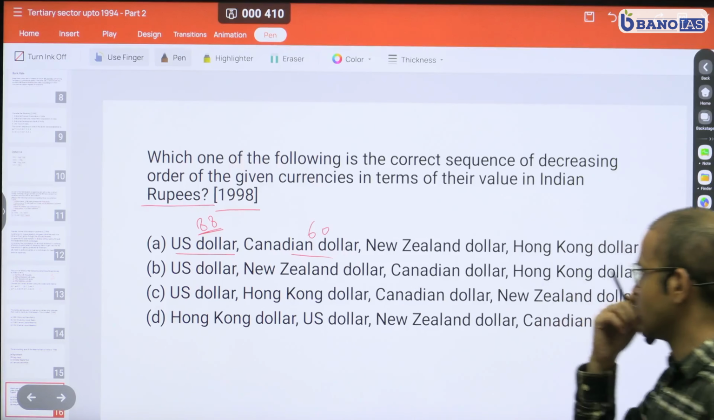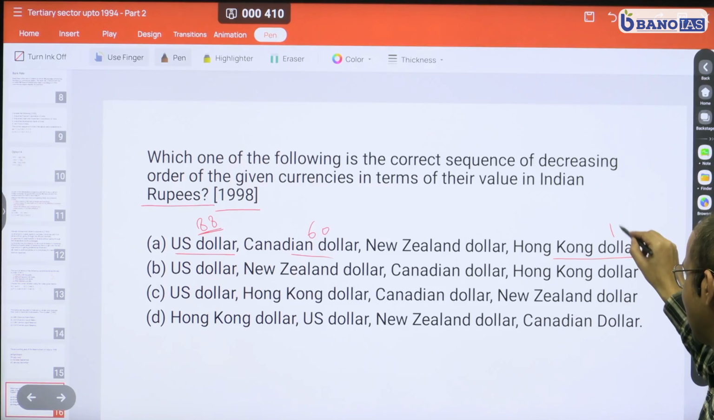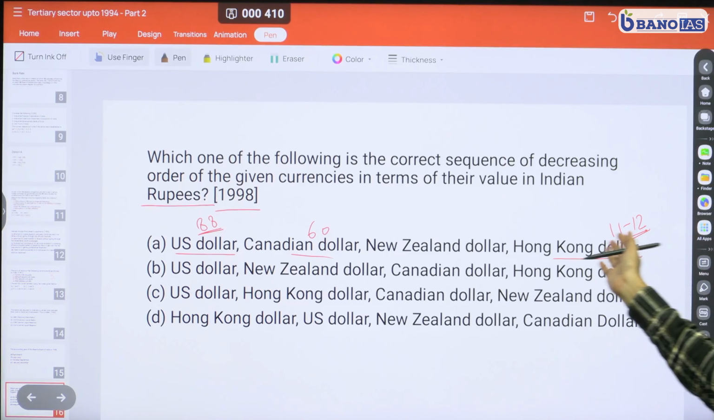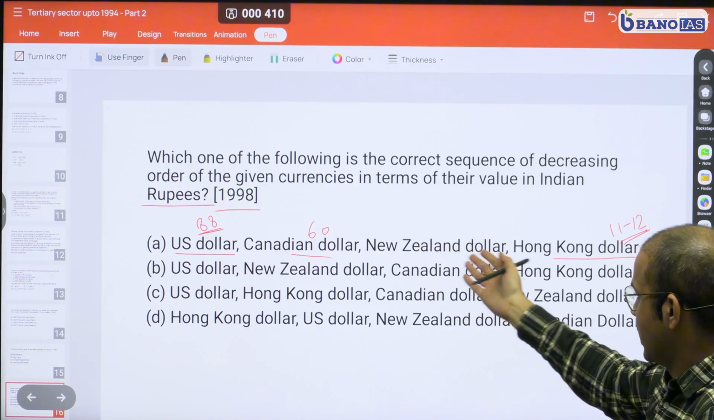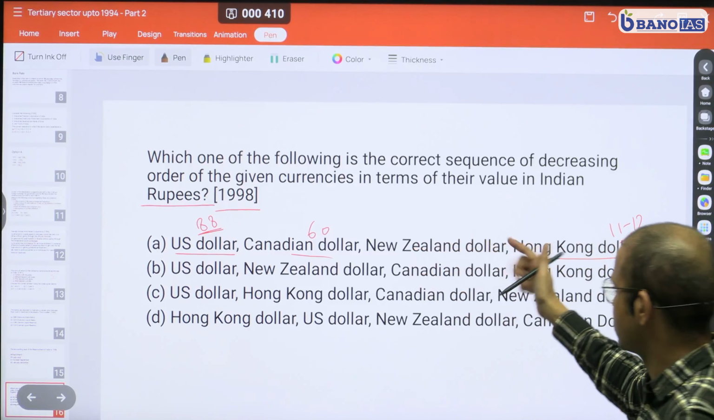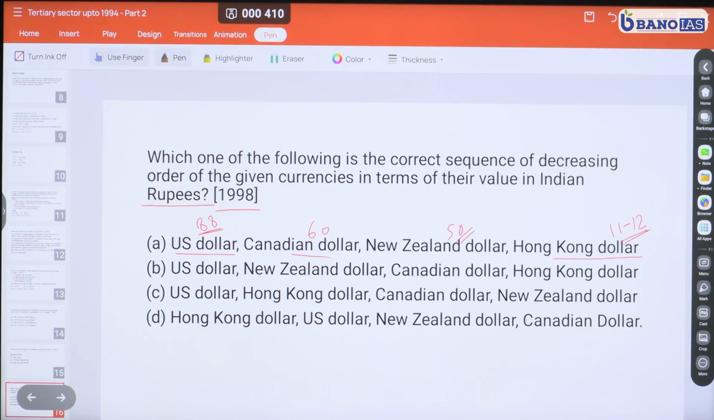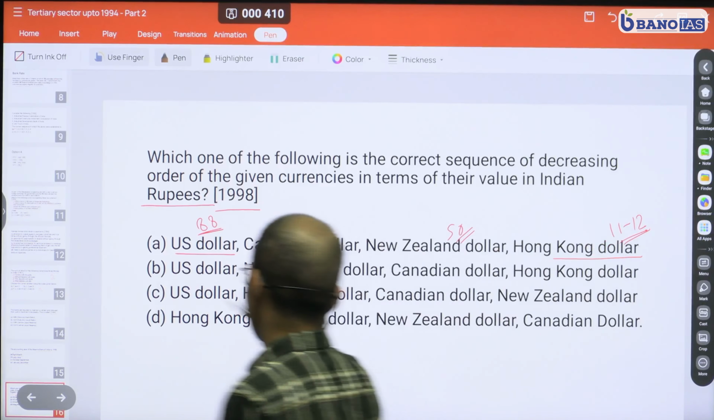New Zealand dollar I don't know, but I know for sure that Hong Kong dollar is closer to 11 or 12, something like that. So this is the lowest, and I actually know US dollar is the highest, and the Canadian dollar is 60, and probably New Zealand dollar is somewhere closer to maybe 50 sort of level. So this is something which you would have to check exact number, but then your correct option is A.